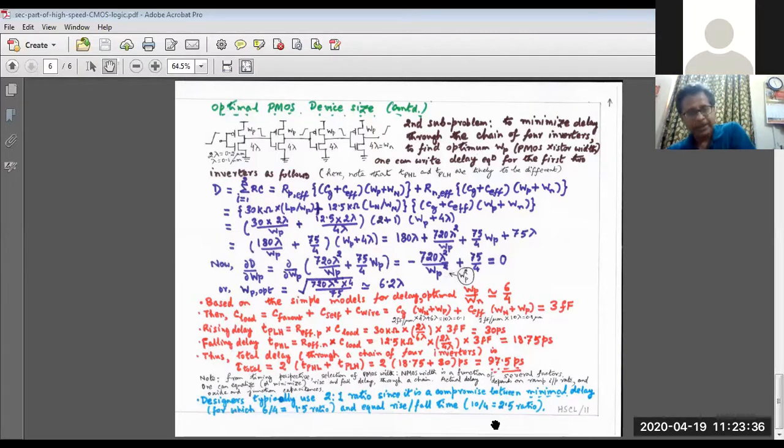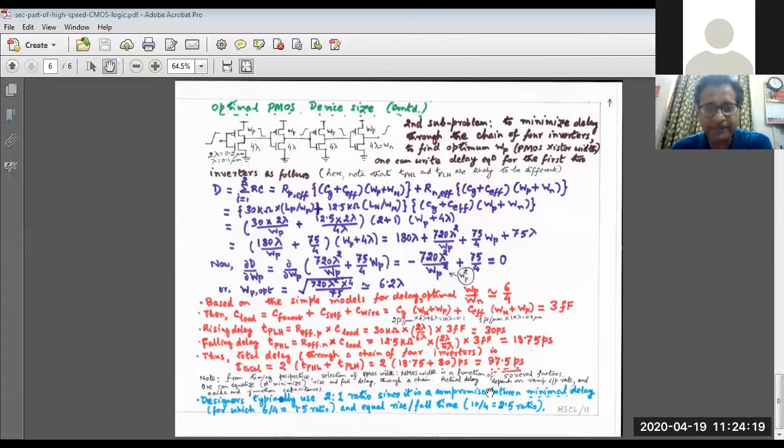Now, a very important thing that I can tell you is that from the timing perspective, the selection of PMOS and NMOS width is a function of several factors. One can equalize rise and fall delay, or one can minimize the rise and fall delay through a chain of inverters. Actual delay also will depend on the rate of rise of the ramp input waveform, and the oxide and junction capacitances, various things.